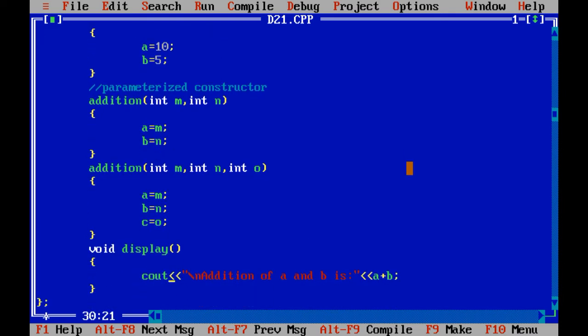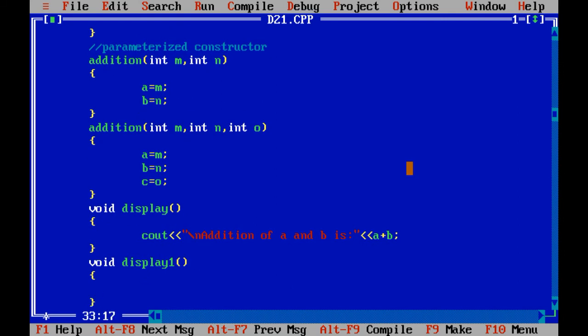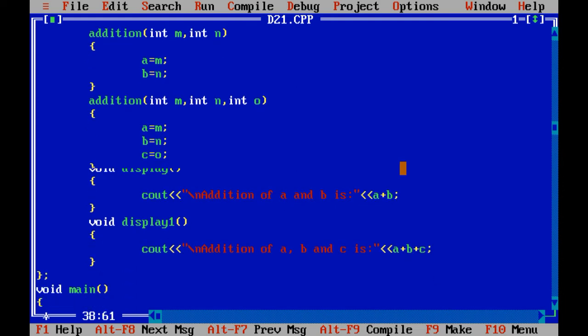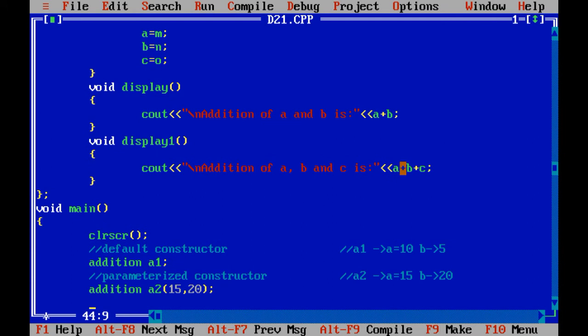Now let us call, I have created one display function which will display cout addition of a, b and c is a plus b plus c. And when I create an object, with the object I need to pass three values.